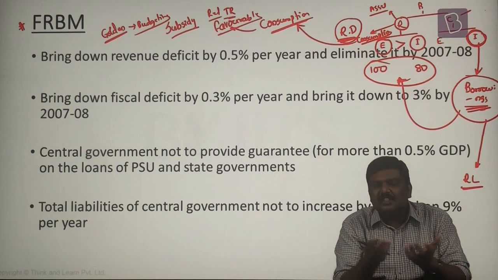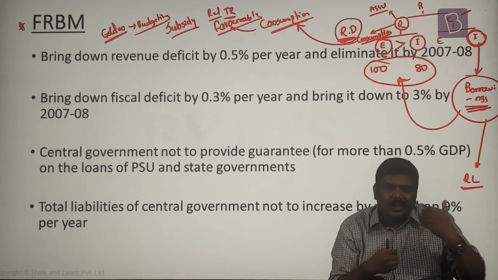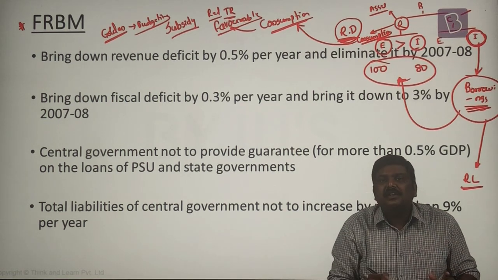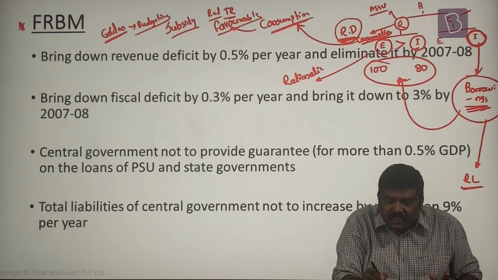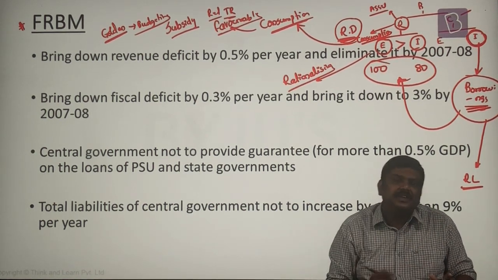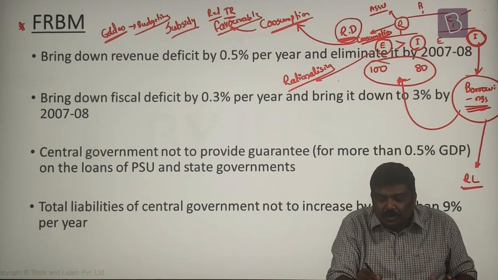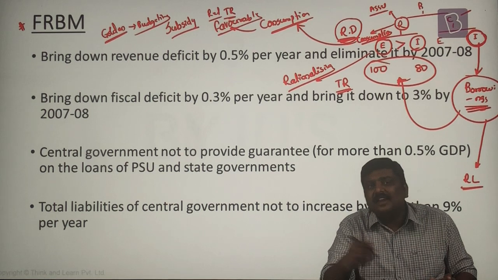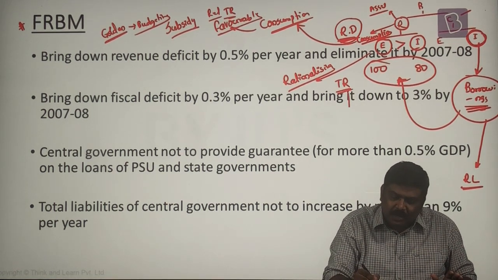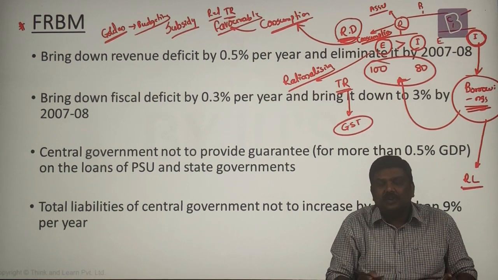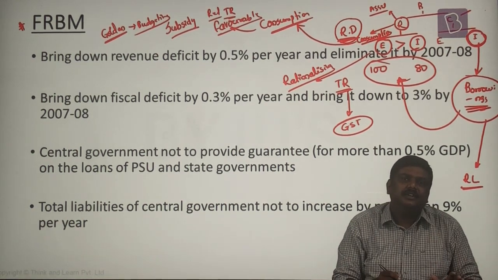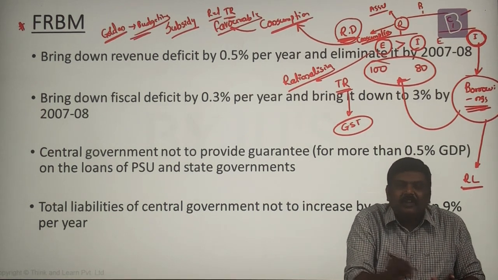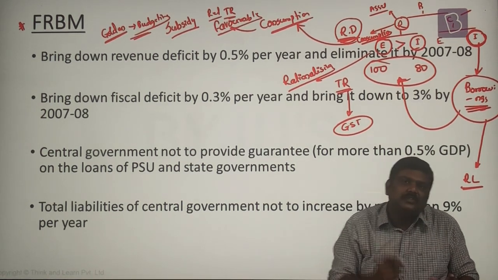Now, how can you bridge this revenue deficit? The government says, either I can control the revenue expenditure. For example, they are rationalizing the subsidies now, which will basically lead to a reduction in the revenue expenditure. Or else, I can collect more tax revenues, or tax receipts to be more precise. For example, the introduction of GST. So the Government of India presently is taking measures which are aiding the government in reducing this revenue deficit. So basically this is the concept of a revenue deficit and the negative features associated with it.